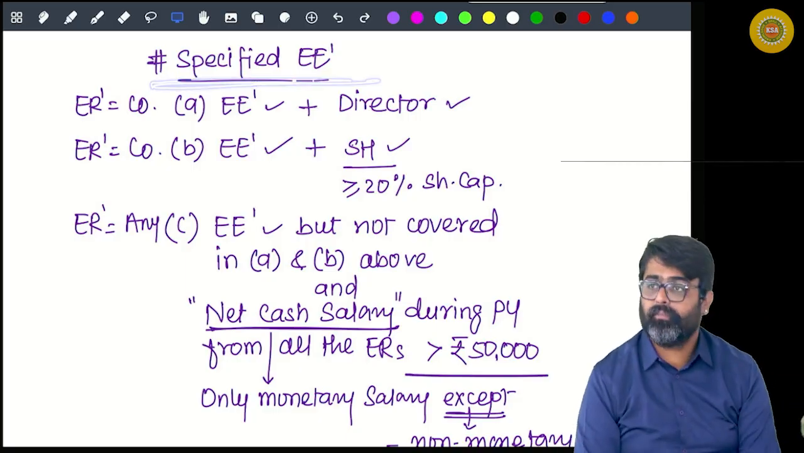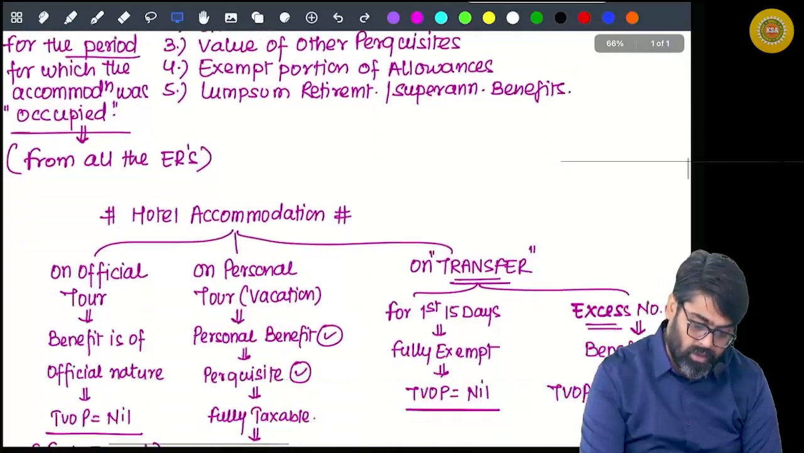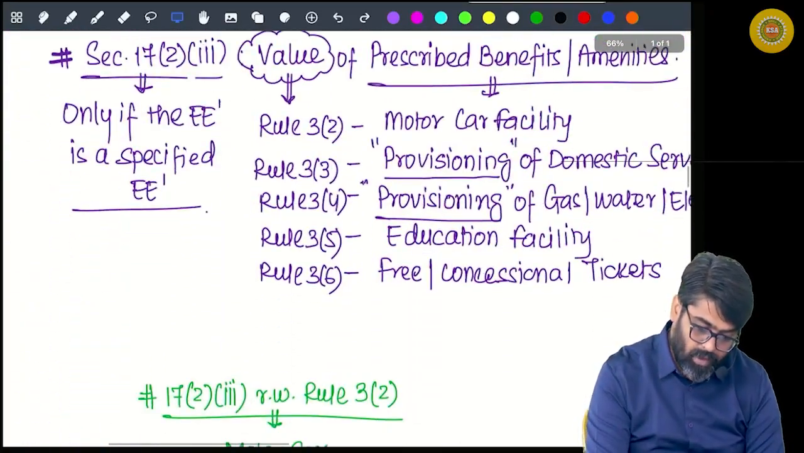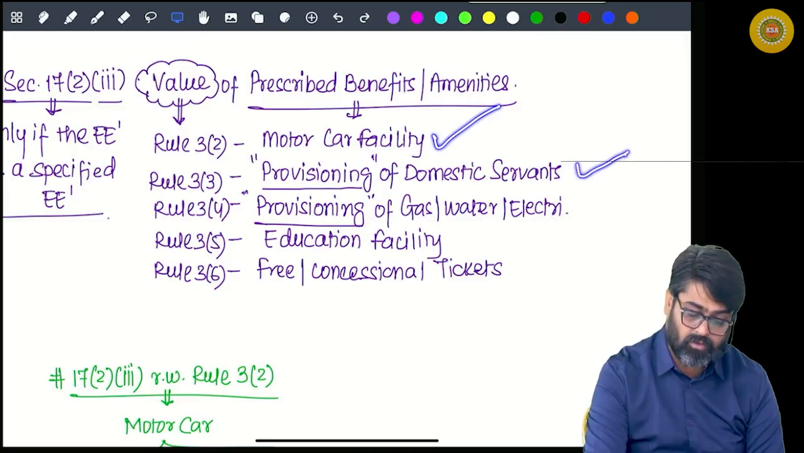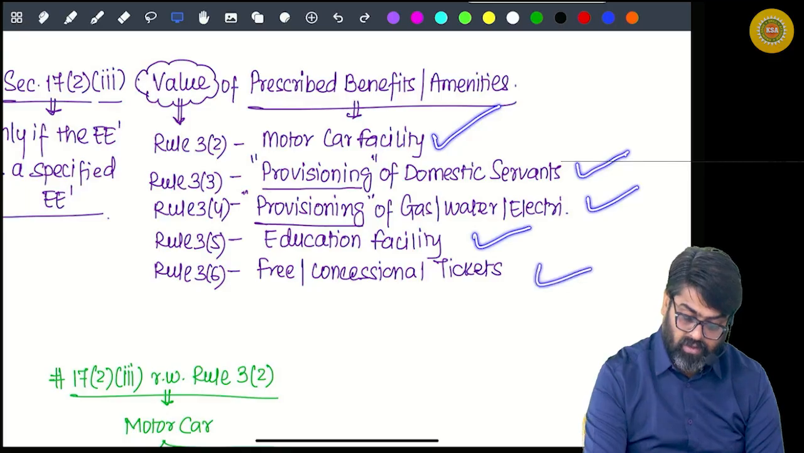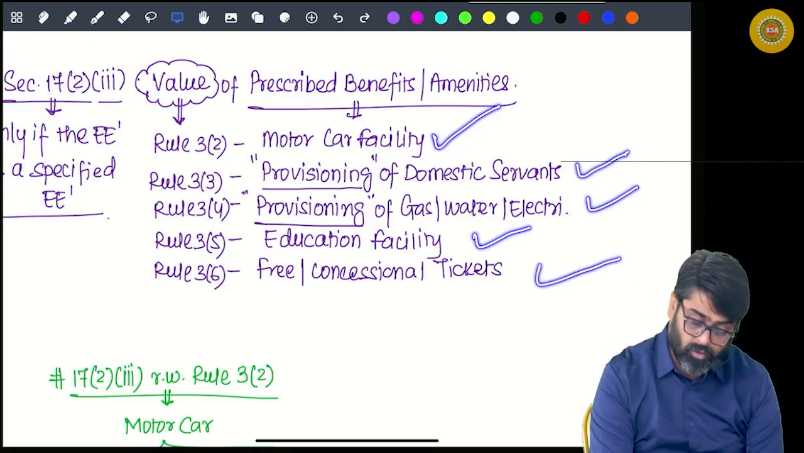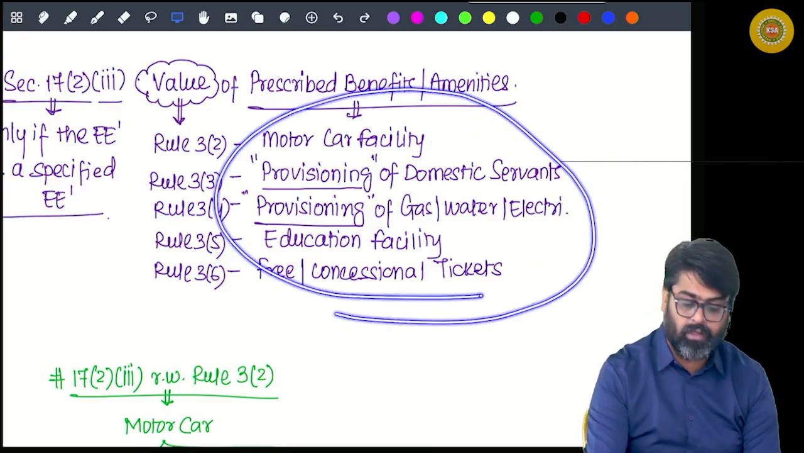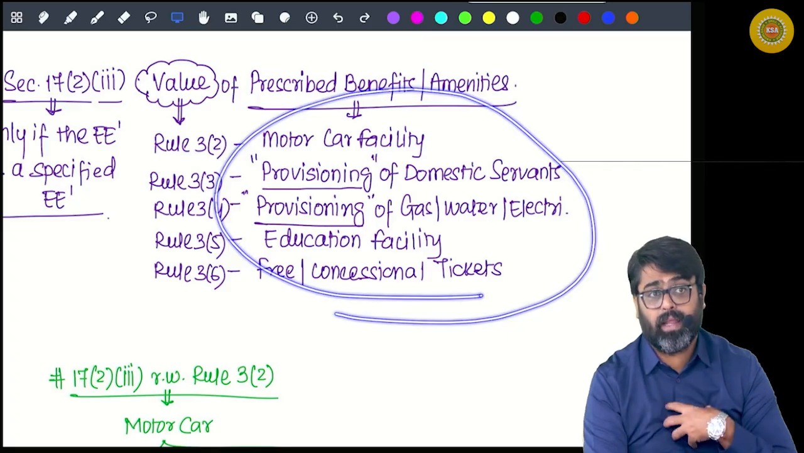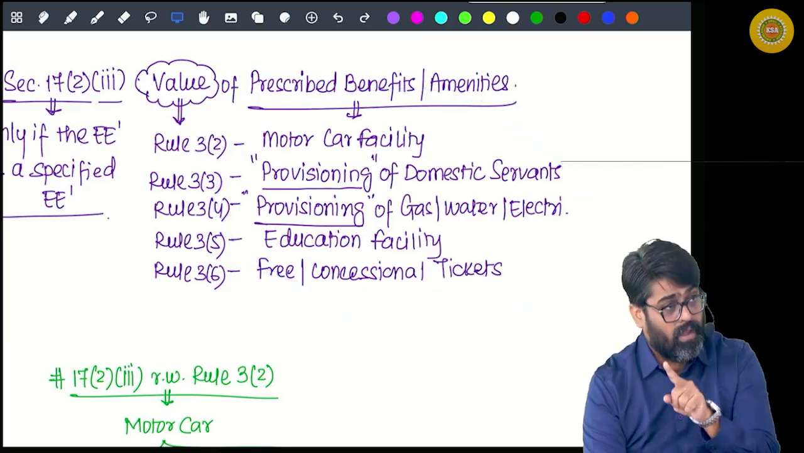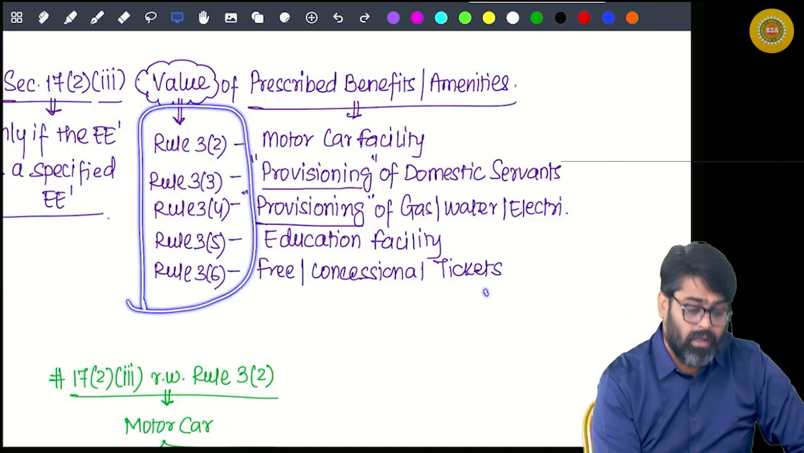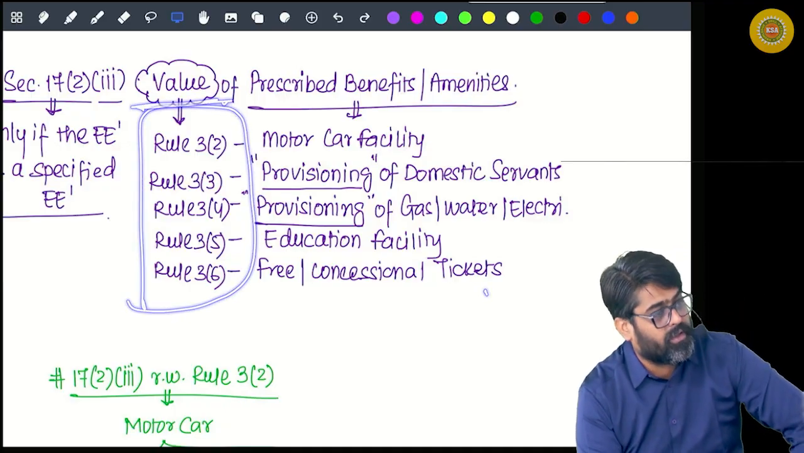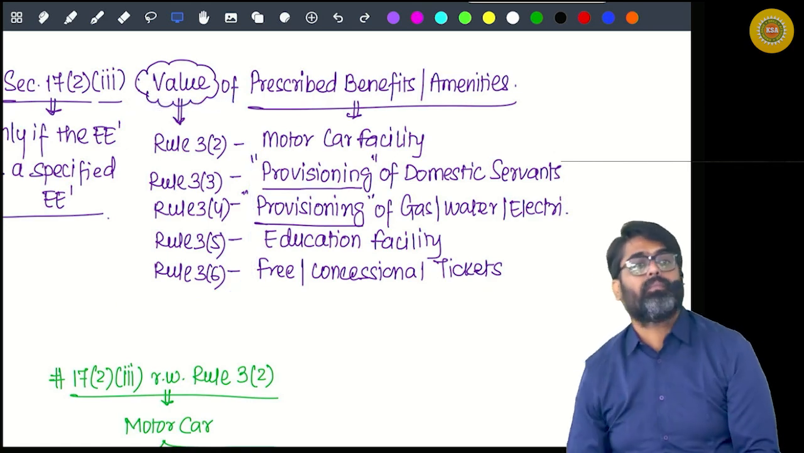Did you understand this? Now the 5 perquisites which I am going to tell you. How many perquisites? 5 perquisites. Number 1, motor car facility. Number 2, provisioning of domestic servants. Number 3, provisioning of gas, water, electricity. And number 4, educational facility and free air concessional tickets. If you see any of these perquisites given by the employer, and if the employee is a specified employee, then their value will be calculated and that value will be taxable under the head salary. Yes or no?